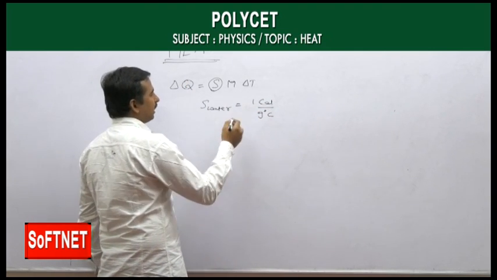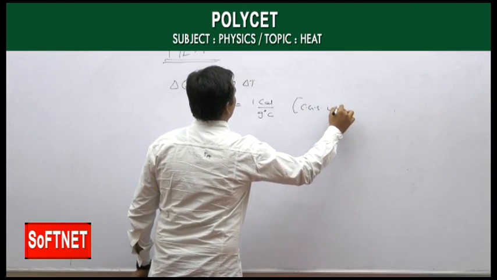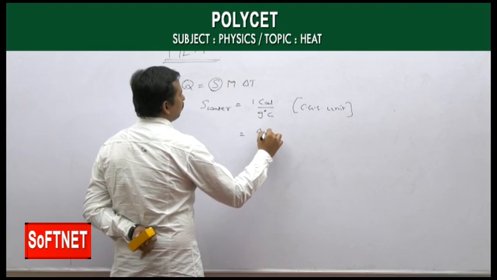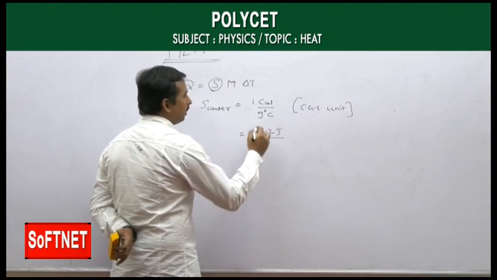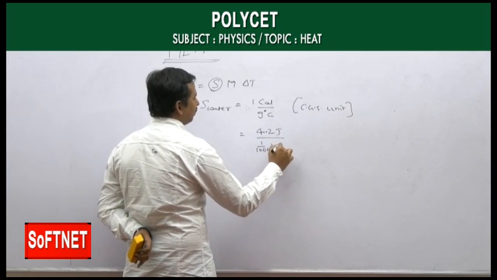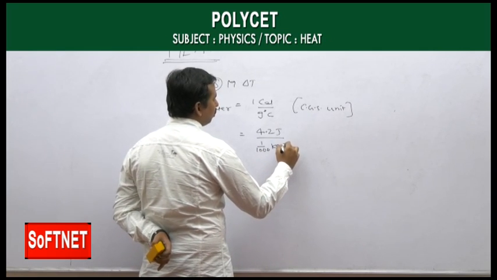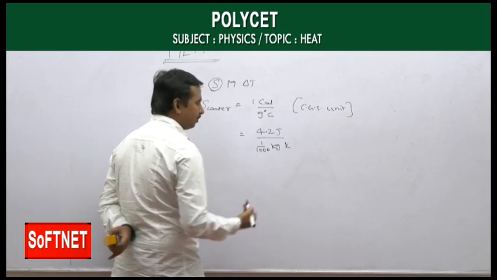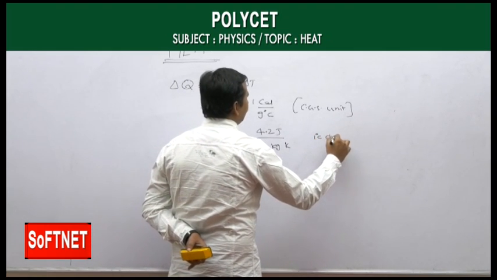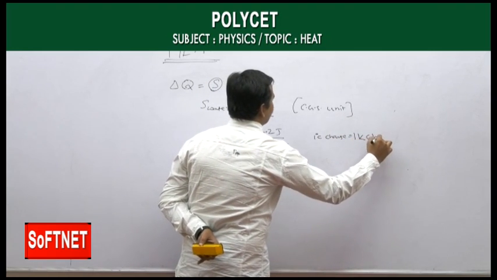If you take 1 calorie as approximately 4.2 joules, and 1 gram is 1 by 1000 kg, and a change of 1 degree Celsius is equal to a change of 1 Kelvin, so per kg Kelvin.